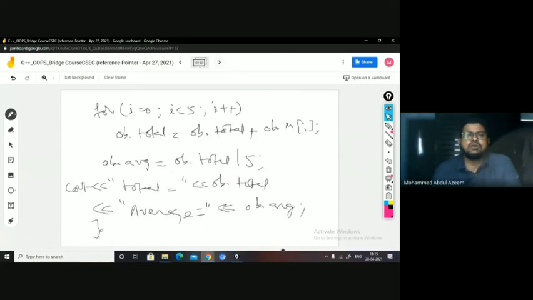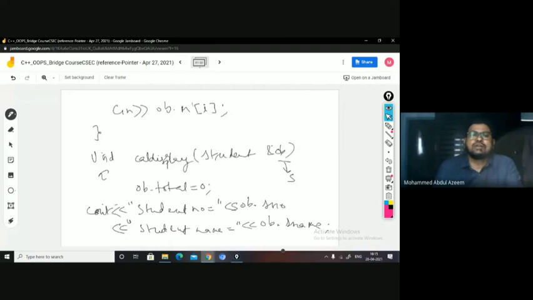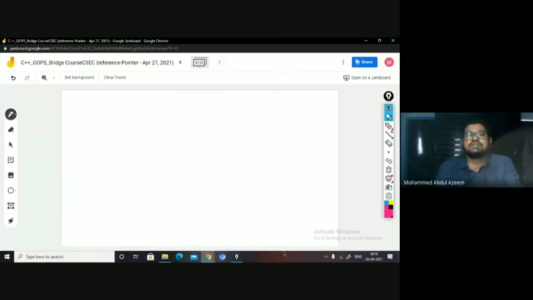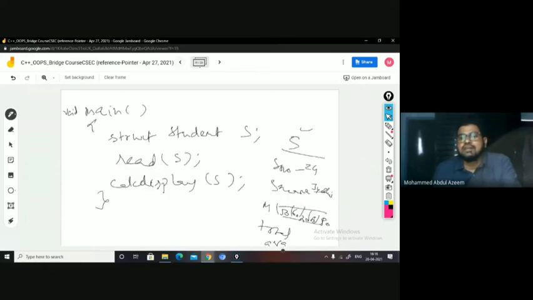So what is happening here now? It is calculating OB.total, that is S.total. So you have initialized the total value initially with 0, you can see here, right? So that you can find the sum of that array. So you're finding the sum of the array with the help of this logic, and then calculating the average by dividing the total with 5 and then displaying it. So once the calc display function is finished, you can find the sum of all this available in total, whatever it could be, around 300 or whatever it may be, and then the average is going to be displayed, let us say 60 kind of thing, right? So this is all being done.